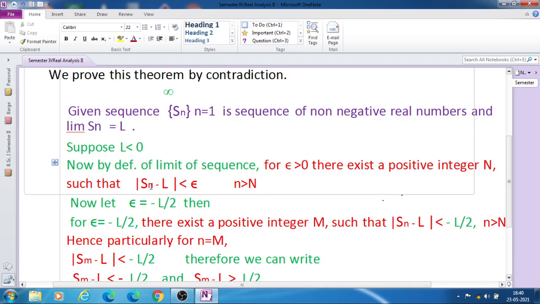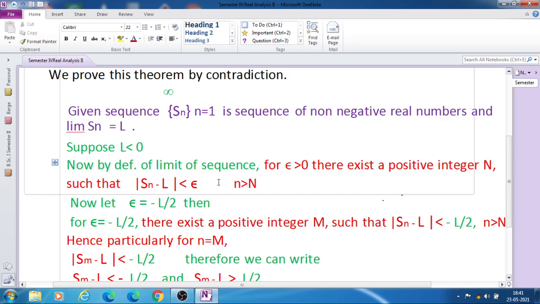Here, if Sn is a sequence and L is its limit, then to say that L is the limit of the sequence Sn, for a given epsilon, any positive number, there must exist a positive integer N such that mod Sn minus L is less than the given epsilon for all n greater than capital N. That means for those values of Sn where n is greater than this capital N, we get mod Sn minus L less than epsilon.